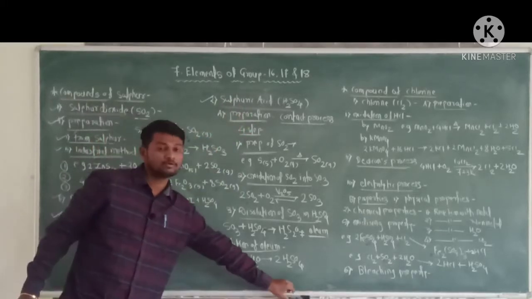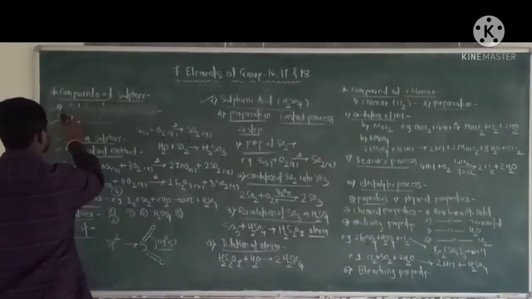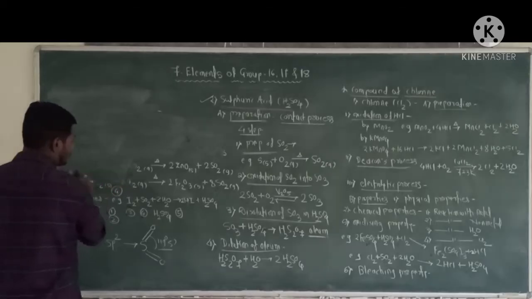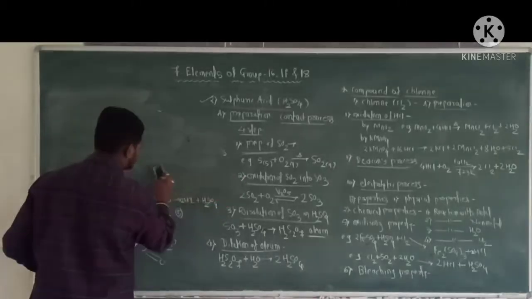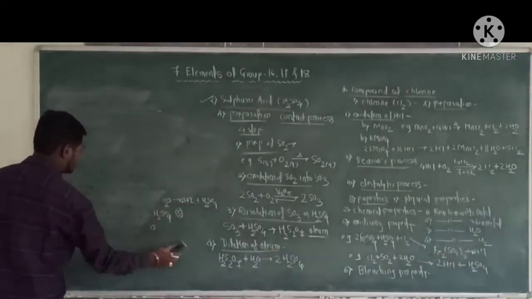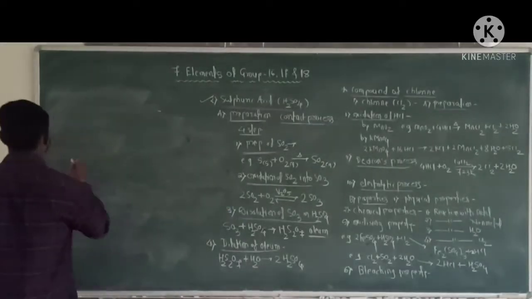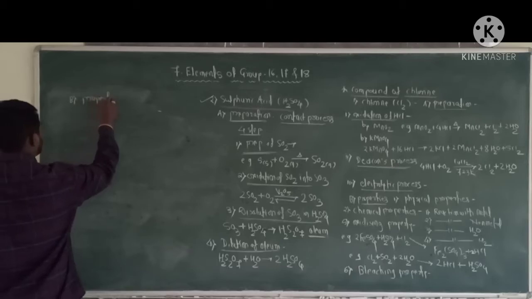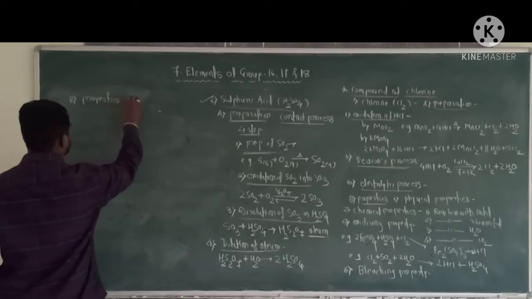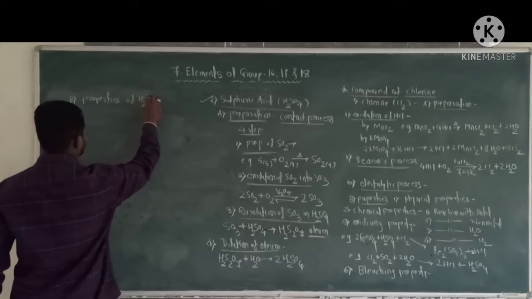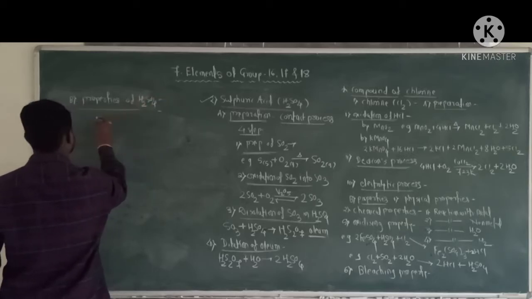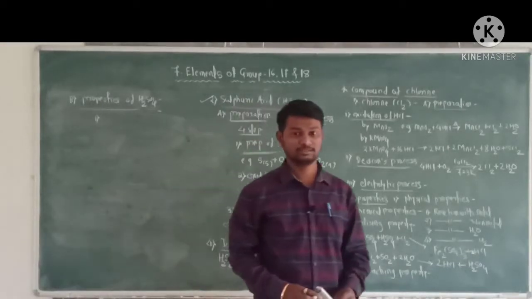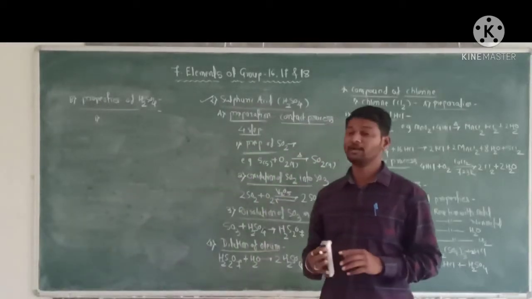Now next, properties of sulfuric acid. First property, sulfuric acid is a colorless, dense and oily liquid.